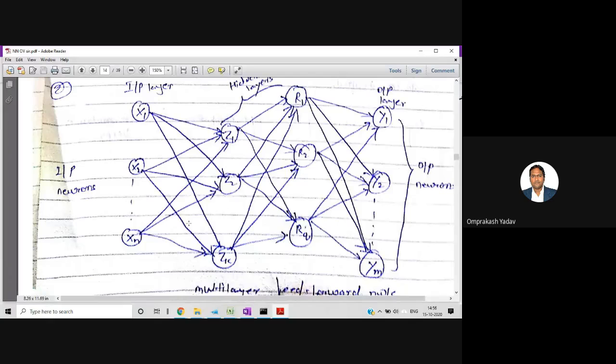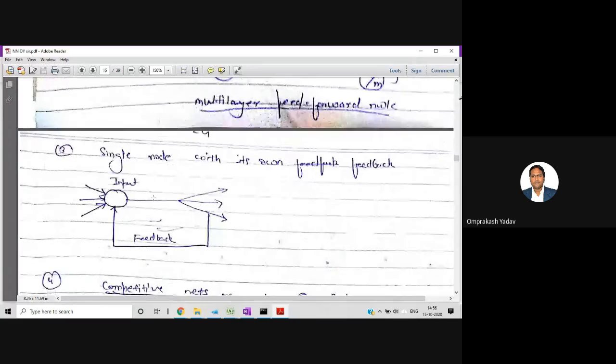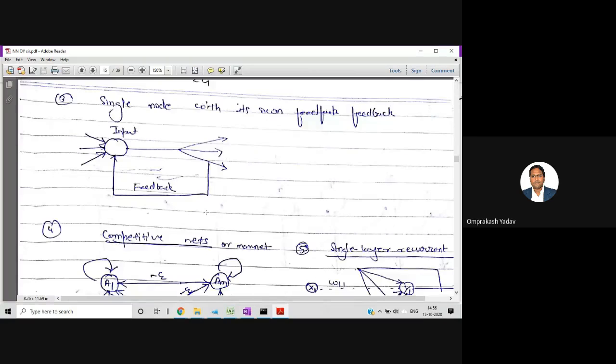Then the next one is single node with its own feedback. If you see here, only one node will be there, and to that node we will give the input first, and we will get the output, and from the output we will again give the feedback to the same node. So this will become single node with its own feedback.